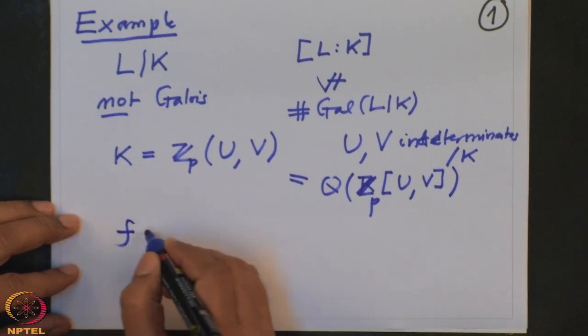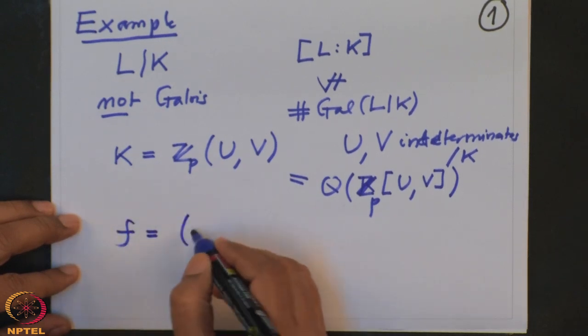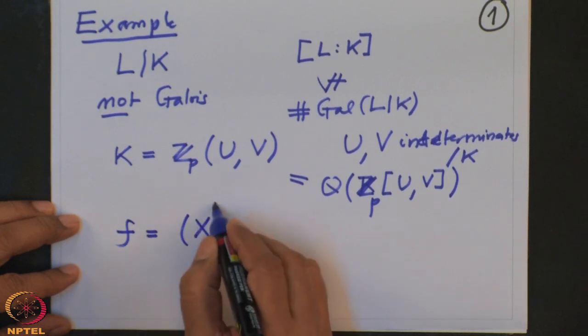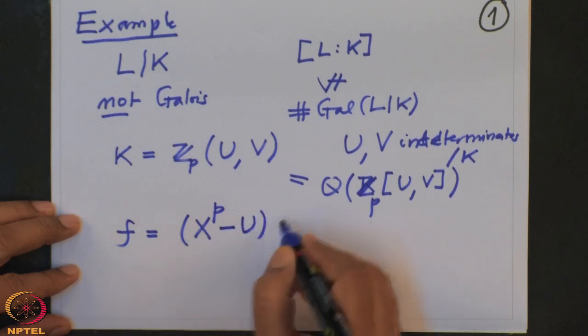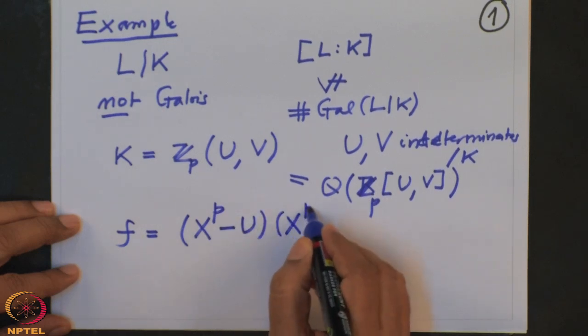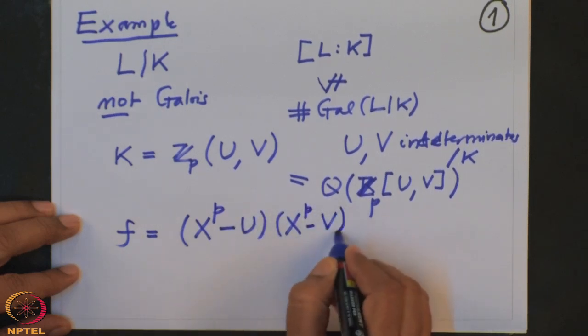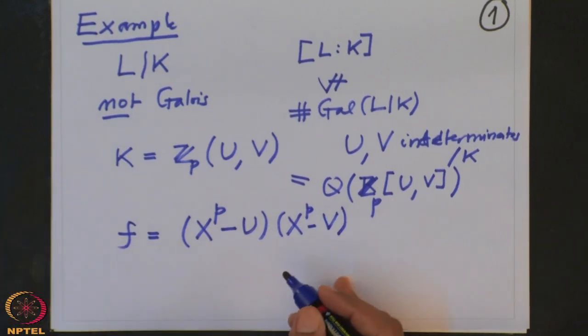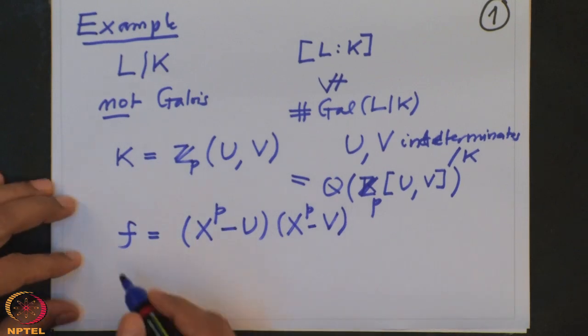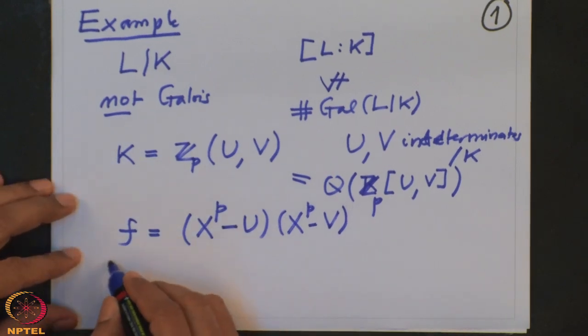f is a polynomial in this field which has two factors, x^p minus u and x^p minus v. These are the two factors, and I am going to write what the zeros of f are.